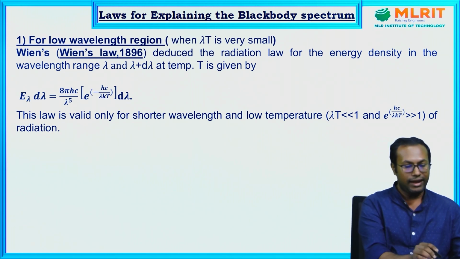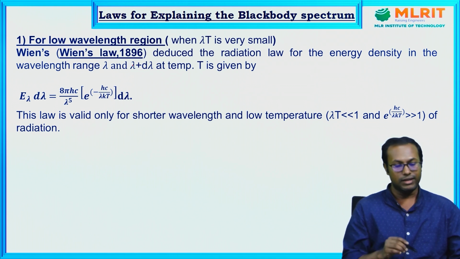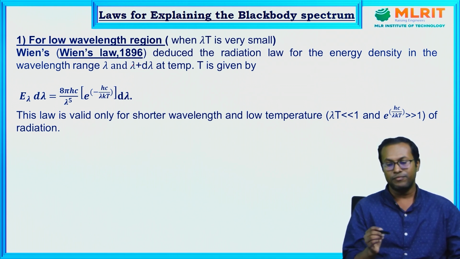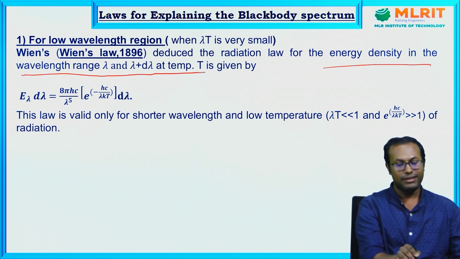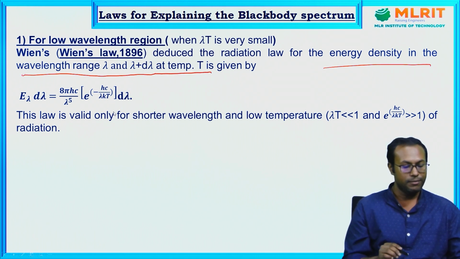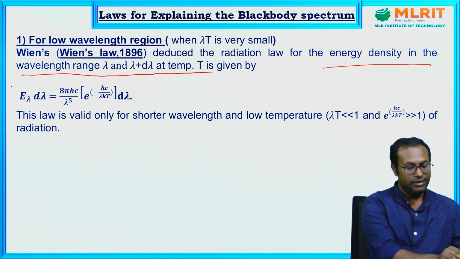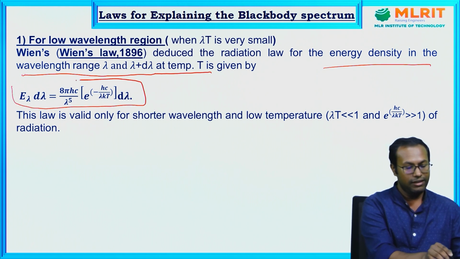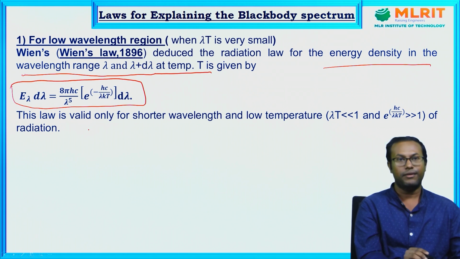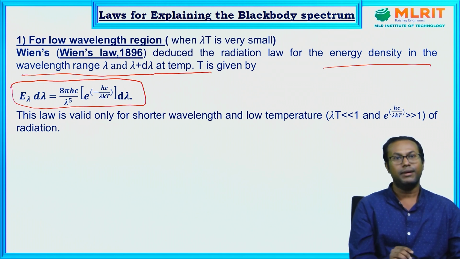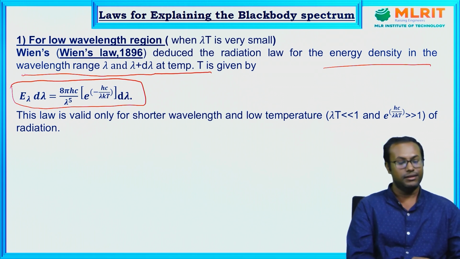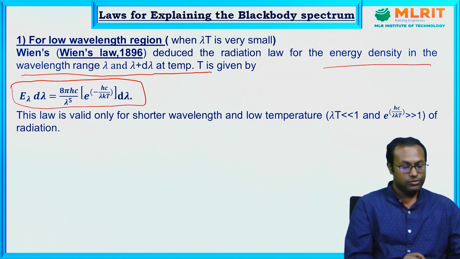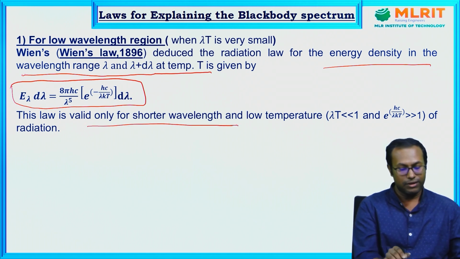First, in 1896, Wien proposed a law called Wien's law, where he mentioned that the energy density distribution in the wavelength range lambda to lambda plus d lambda at a temperature T is given in this form: E lambda d lambda equals 8 pi hc by lambda to the power 5 into e to the power minus hc by lambda kT d lambda, where h is the Planck constant, c is the velocity of light, and k is the Boltzmann constant. This law is valid only for the shorter wavelength region and low temperature region.